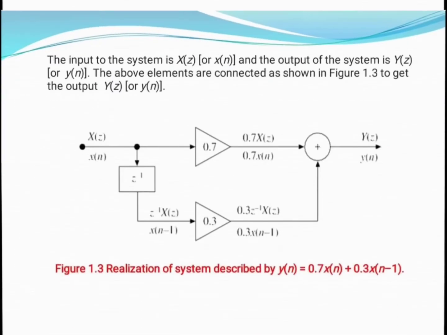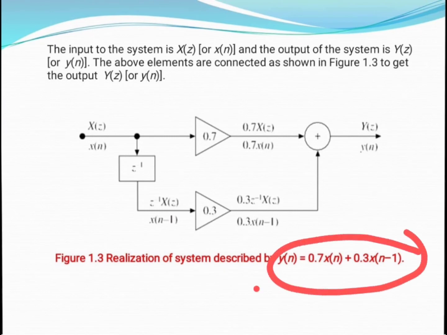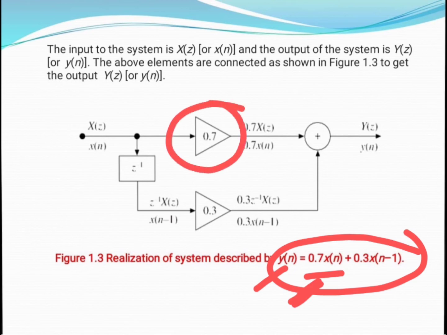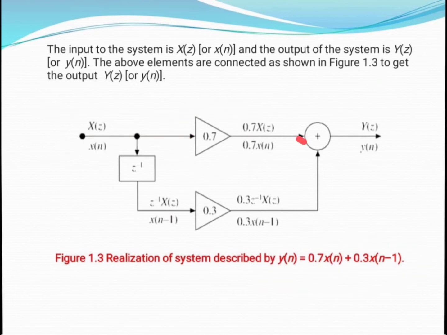Here as you can see, we have this expression, which is y of n equals 0.7 of x of n plus 0.3 x of n minus 1. We already implemented 0.7 of x of n. This is 0.7, and this is the input. Generally we place the input here and the output here. So this is x of n, which is multiplied by 0.7, and we get 0.7 of x of n. Likewise 0.3 of x of n minus 1.